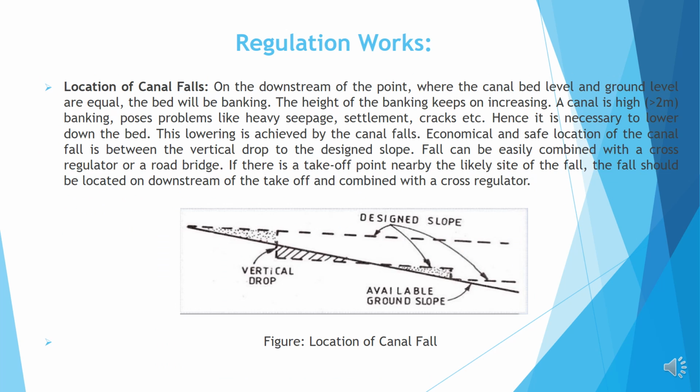Location of canal falls. On the downstream of the point where the canal bed level and ground level are equal, the canal will be in banking. The height of the banking keeps on increasing. A canal in high banking poses problems like heavy seepage, settlement cracks, etc. Hence, it is necessary to lower the bed. This lowering is achieved by canal falls. A fall can be easily combined with a cross regulator or a road bridge. This figure shows the location of a canal fall.